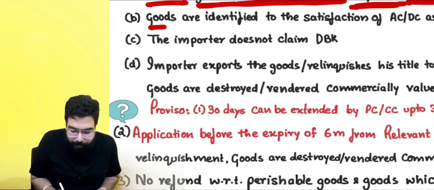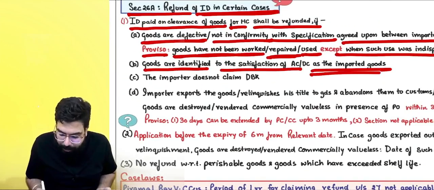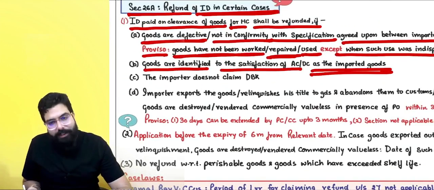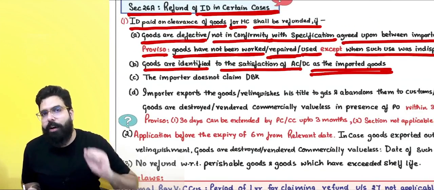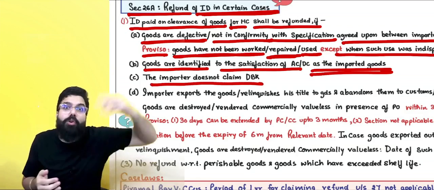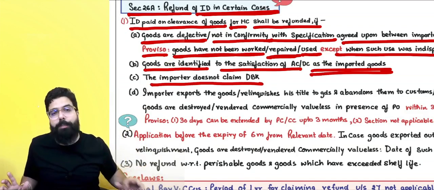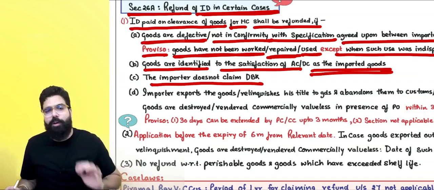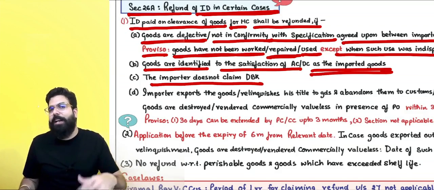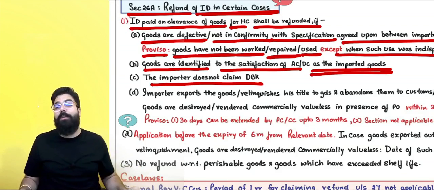Next, claim goods are identified to the specification of the SE or DC as the imported goods. He will go ahead and satisfy himself what you had imported. That same goods you are telling are not as per specification. You should not be claiming duty drawback. Due to duty drawback also, you are taking return of duty, which is refund also. No, not possible. Both the things they will not give you. I think beneficial is, if goods are defective, not as per specification, why will you take 98% DBK? You will take refund 100%.